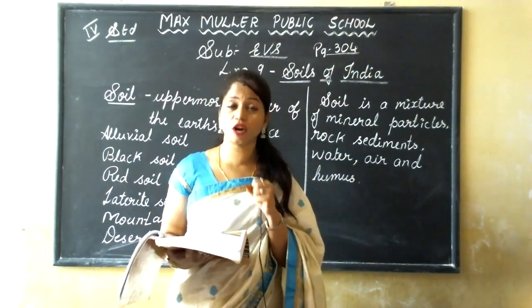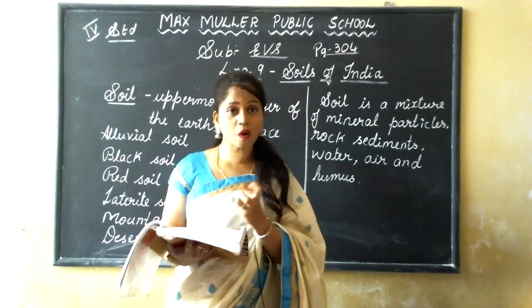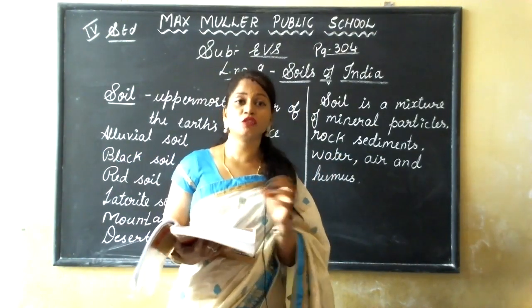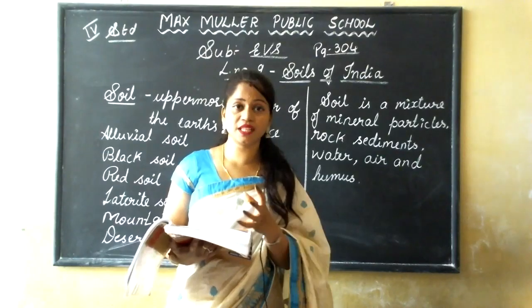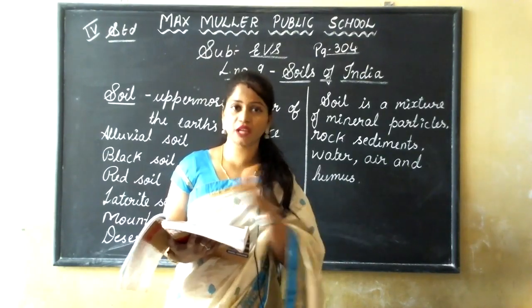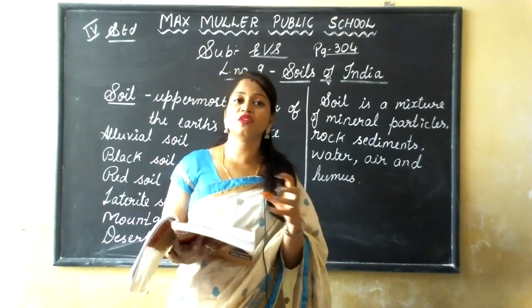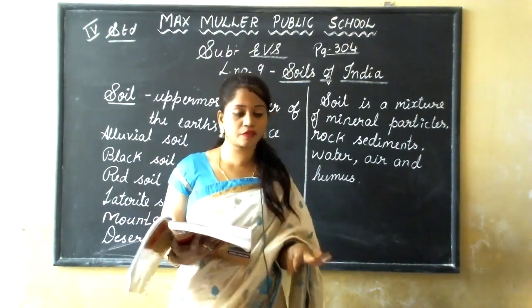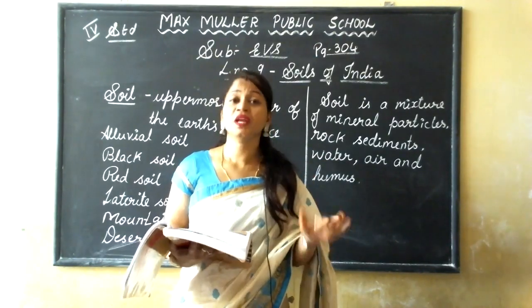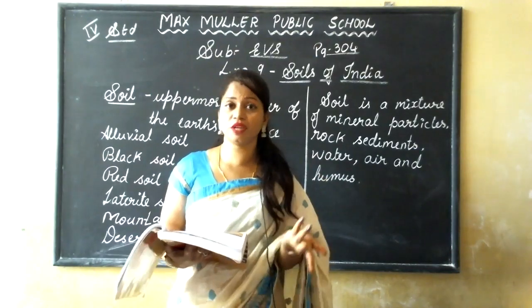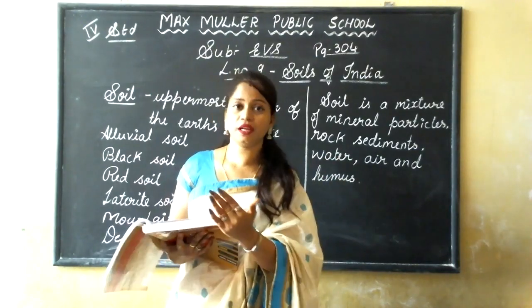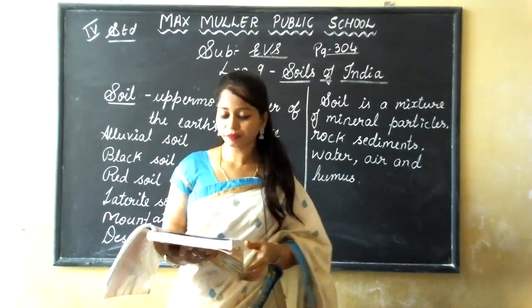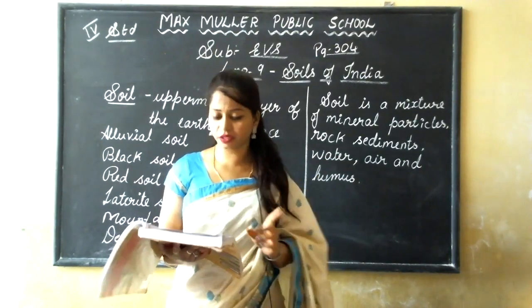If the trees are not cut down, the trees will hold down the soil against the river or the winds. When the soil is flowing or moving, the trees will hold the soil. So the fertile soil will stay there. If we cut down the trees, the soil will move. So we should avoid cutting down the trees.